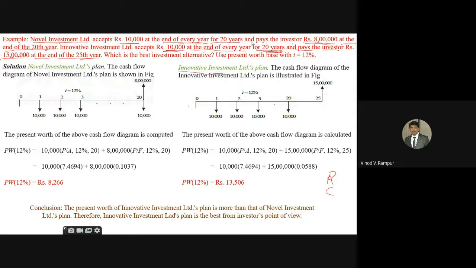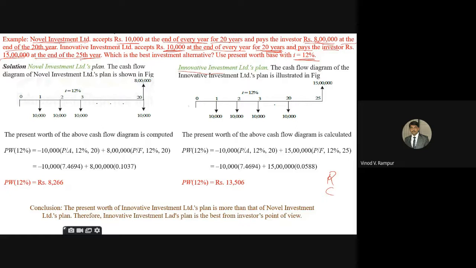Now which is the best investment alternative? Use the present worth with the rate of interest 12%. Remember this: after and before. These are the two important words in this particular question.